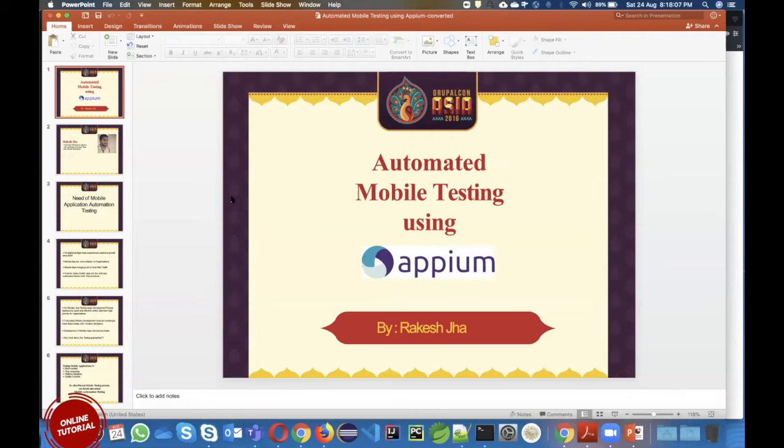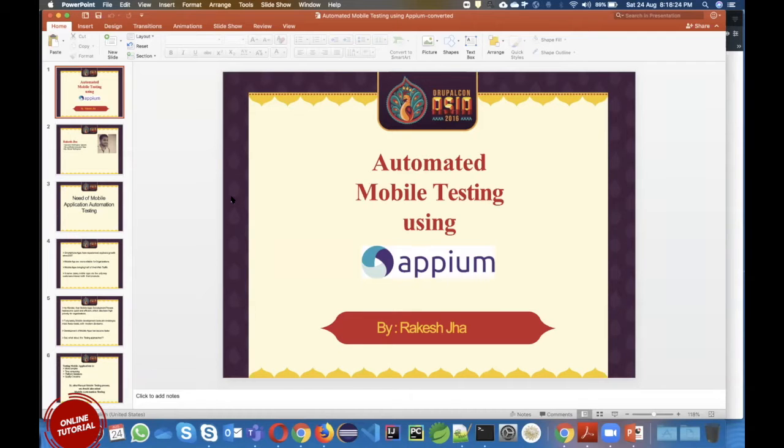Okay, so we'll continue. Selenium was already in the market, but Selenium is not capable enough to talk to any mobile application. When I say mobile application, basically Selenium cannot talk to your device, your mobile, your tablet, or any other.